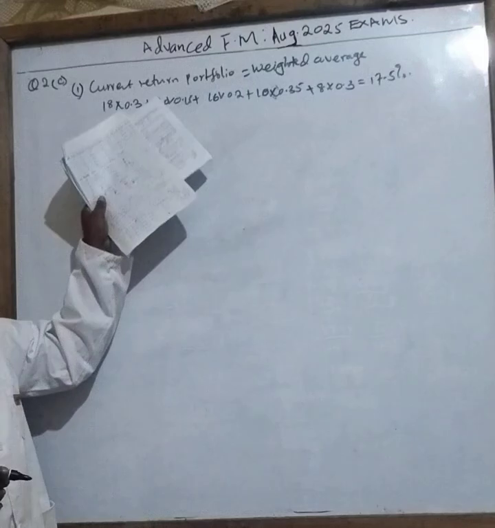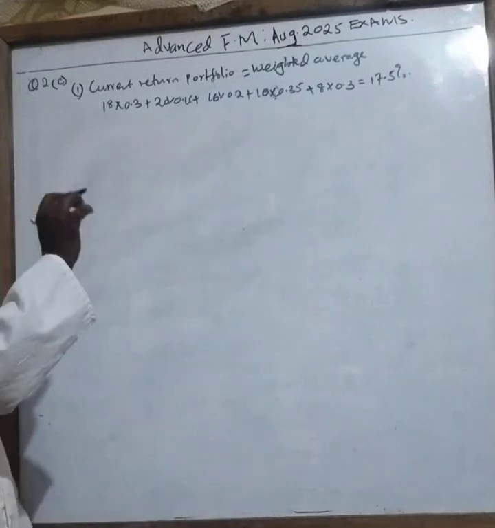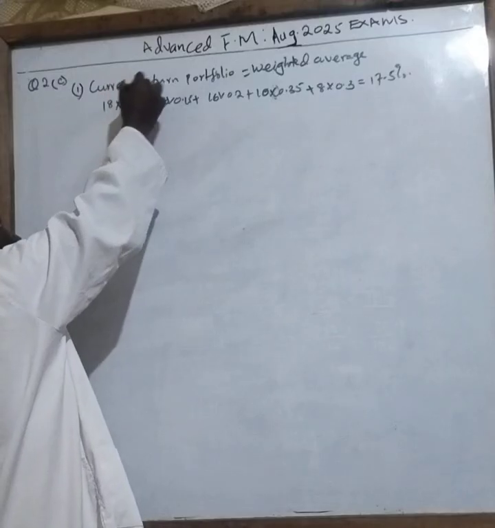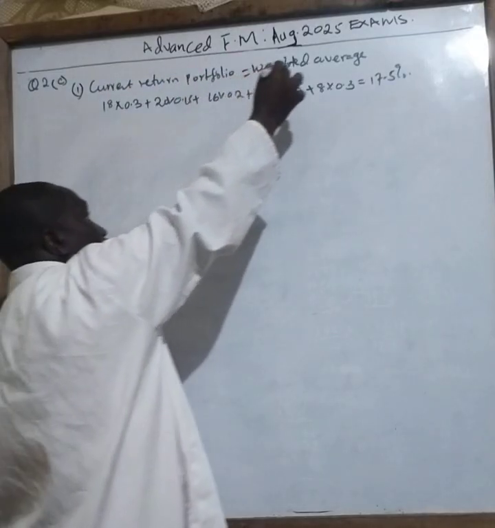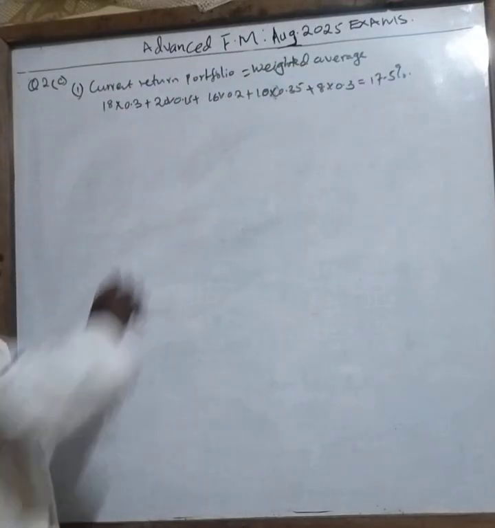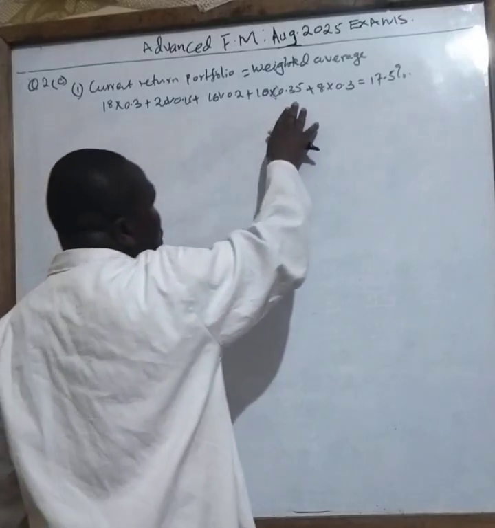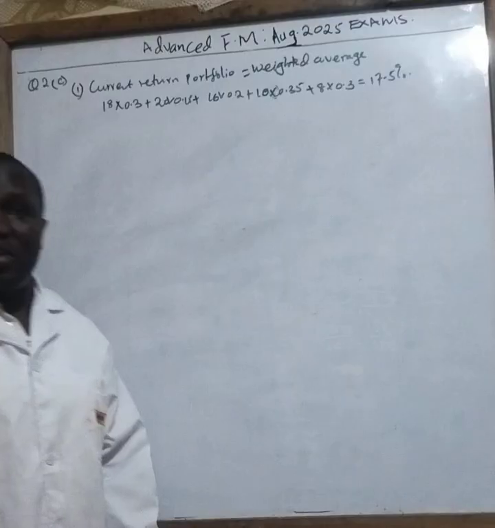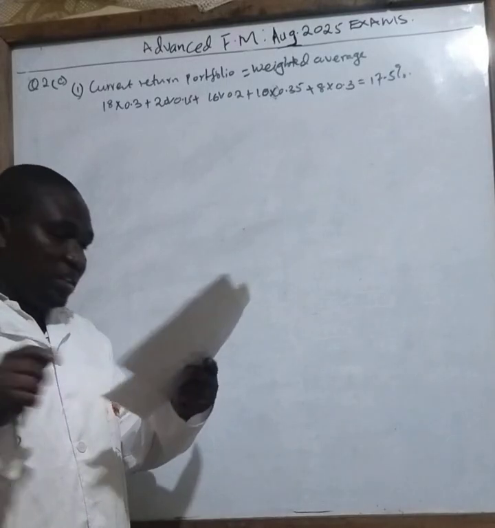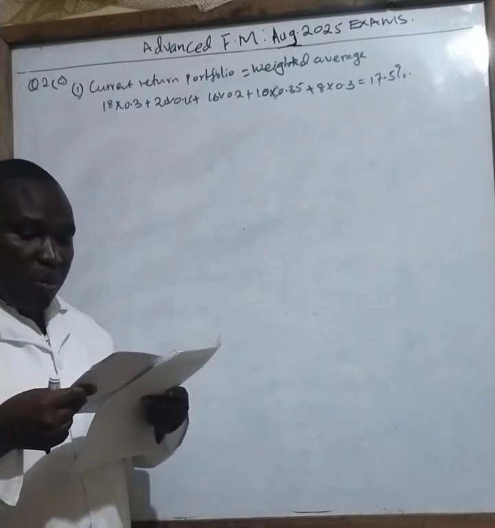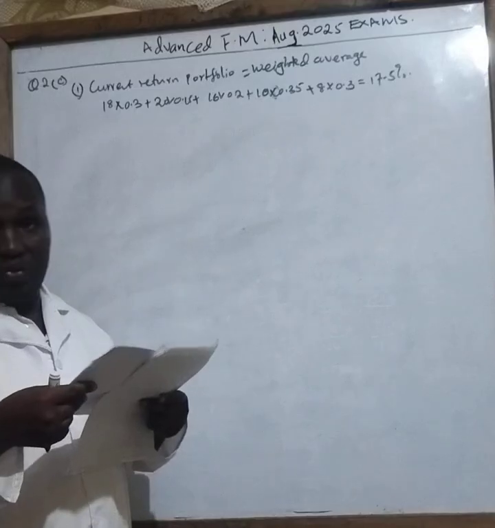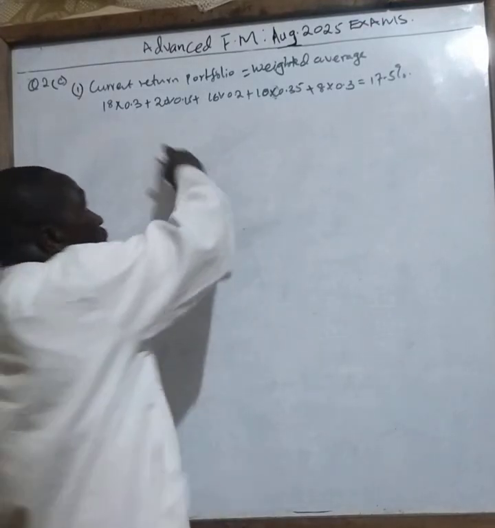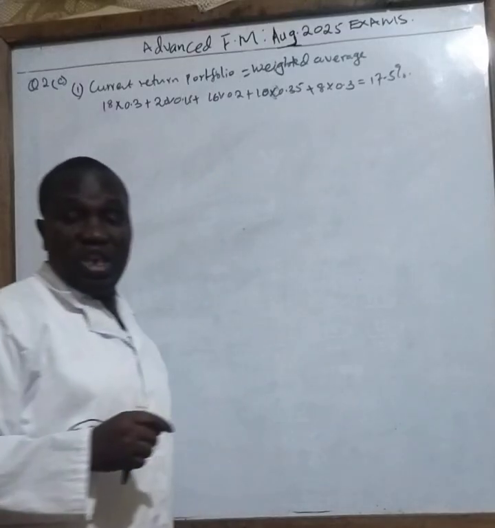So current return portfolio is a weighted average. So weighted average for each. So this is asset A, asset B, asset C, and asset D. So 1, 2, 3, 4. Sorry, 5. Now we have an asset called risk-free. So if the question is asking the way it is saying, compute the current return on the portfolio, even that asset that does not have risk should be included in computation.